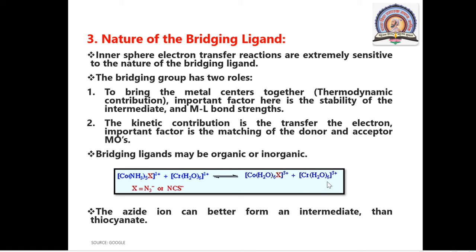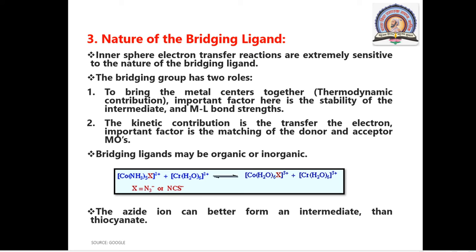If we consider such a reaction, where X, the bridging ligand, may be azide or NCS minus, azide plays an important role because the azide ion can better form an intermediate, since it has conjugation. Then comes thiocyanate. So the nature of the bridging ligand is very important. If your bridging ligand contains conjugation, the rate of inner sphere reactions is much faster compared to normal bridging ligands.